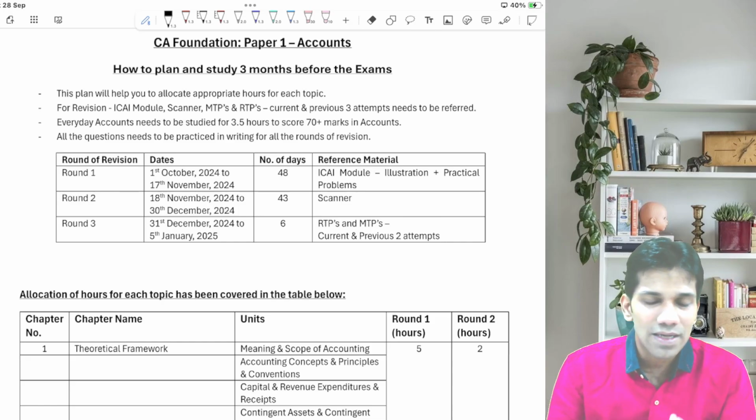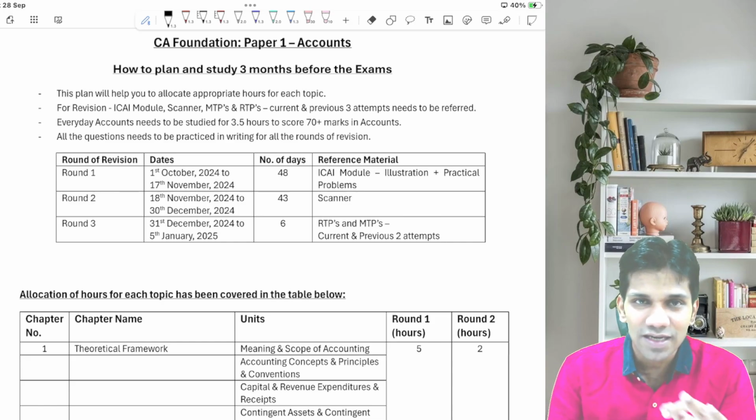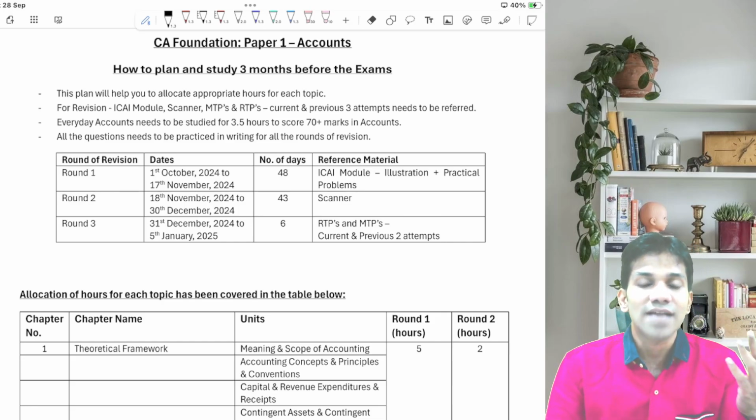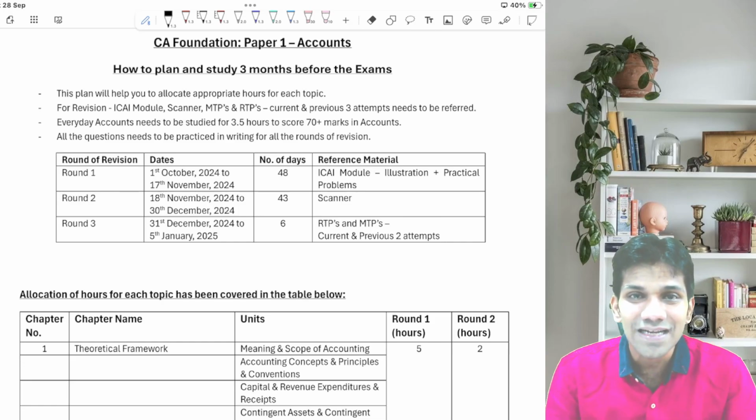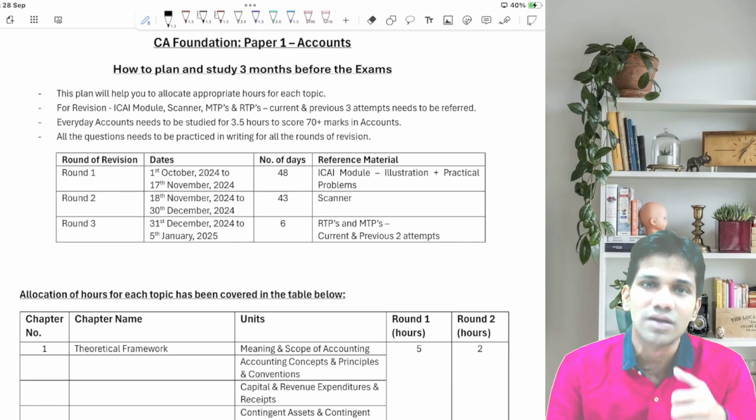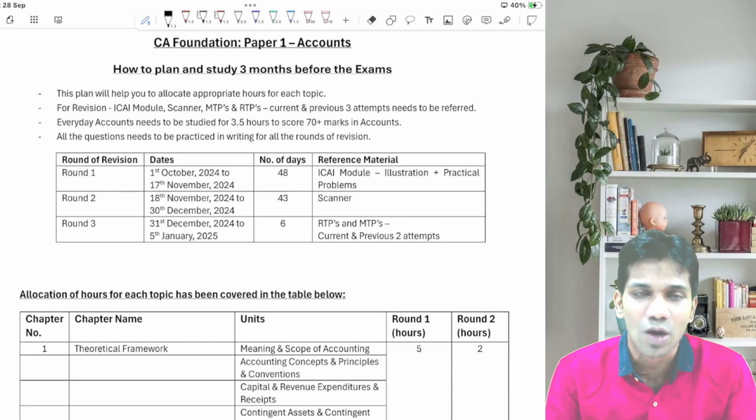All sums are equally important, so let's focus on each and everything and prepare systematically for our Jan 2025 examinations. Since guys you are giving your examination for the first time, let's go in a systematic way which will help you to score at least 70% or 70 plus marks in your foundation examination, that is the accounts paper.